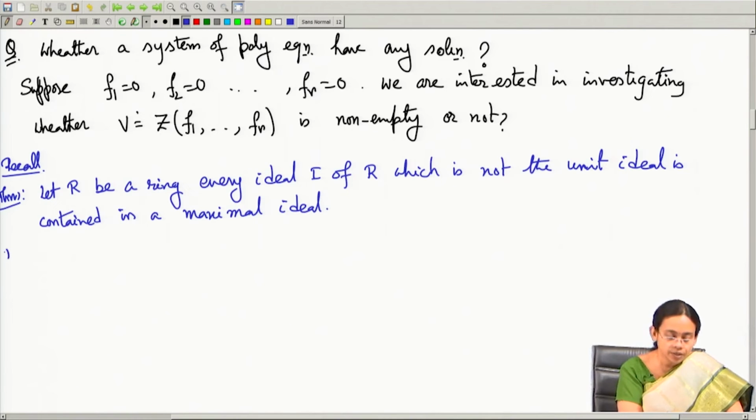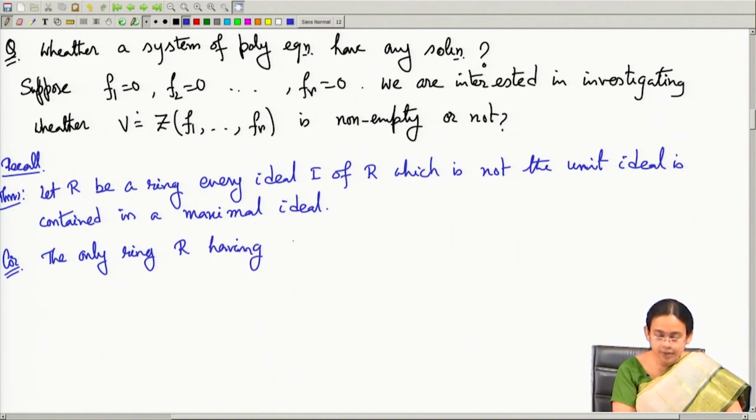As a corollary to this, the only ring R having no maximal ideal is the zero ring.